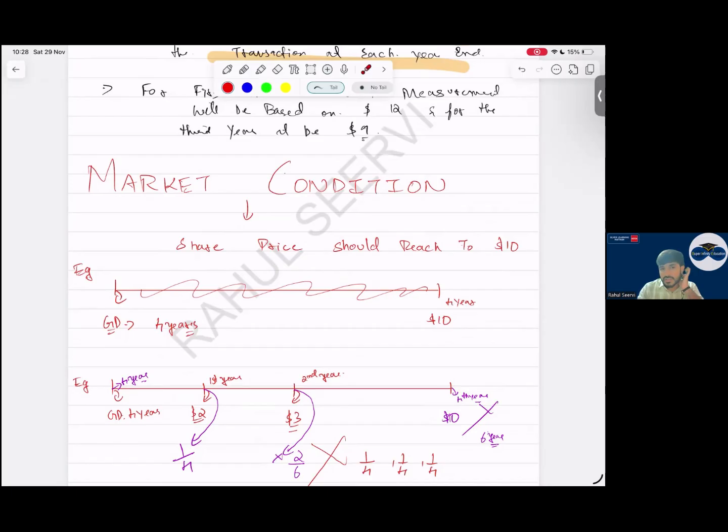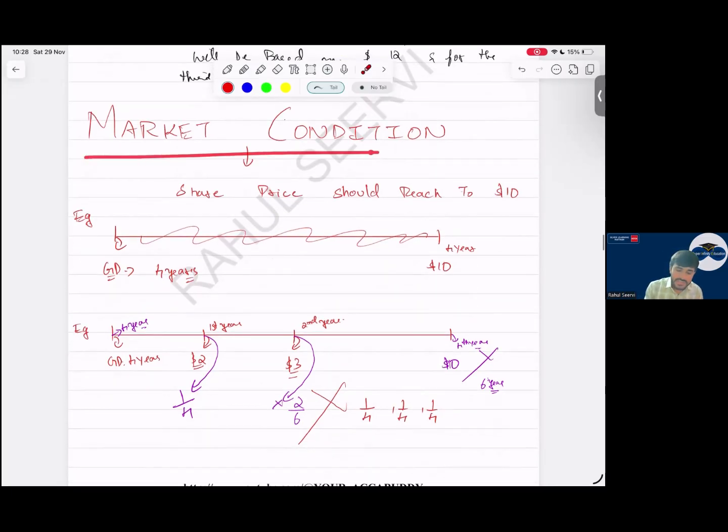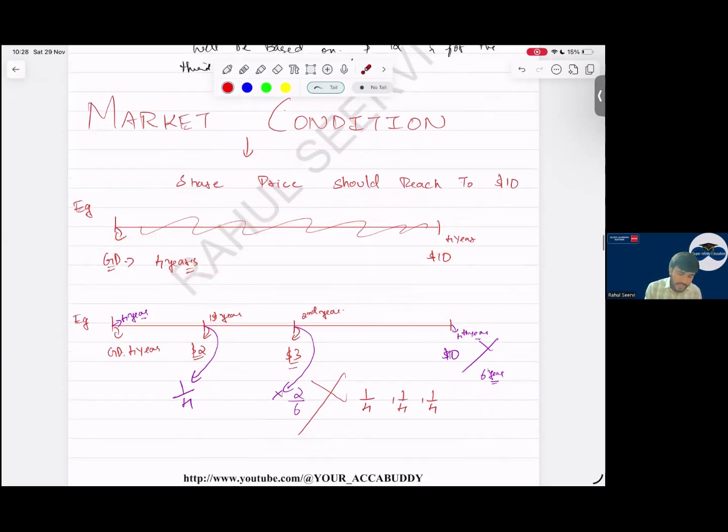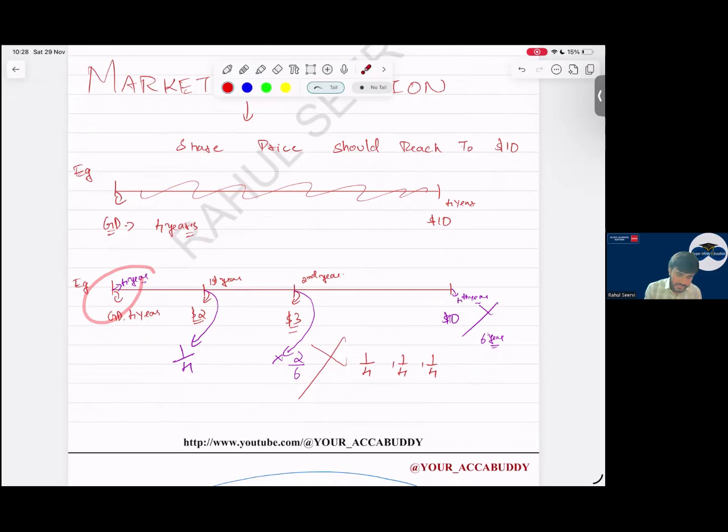Simple. Why? In the class we have discussed the reason. See now, market condition: share price should reach $10. So today we estimated 4 years. Yes, sir. So for 4 years we recognize the expense. Now see, we decided 4 years. So at this point 1 by 4, and then at this, will I do it 2 by 6?